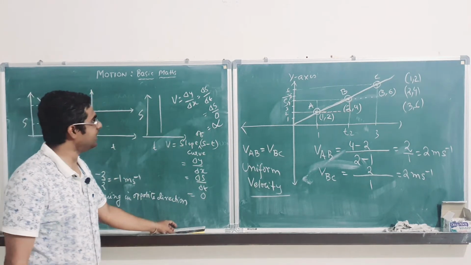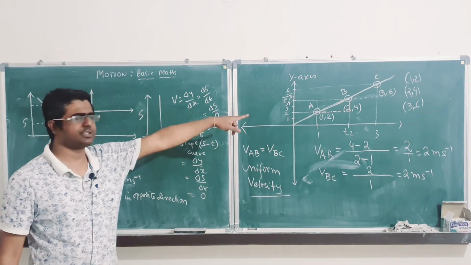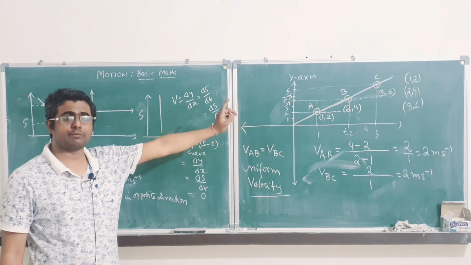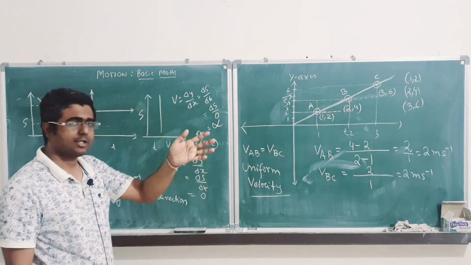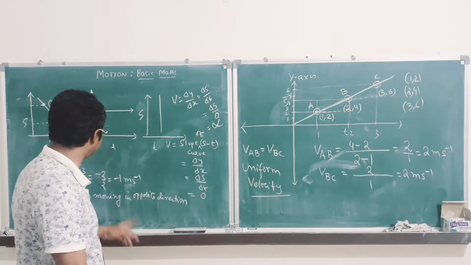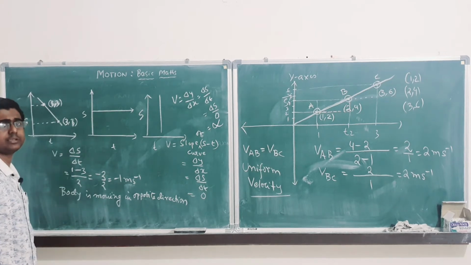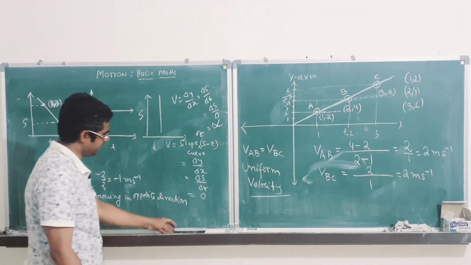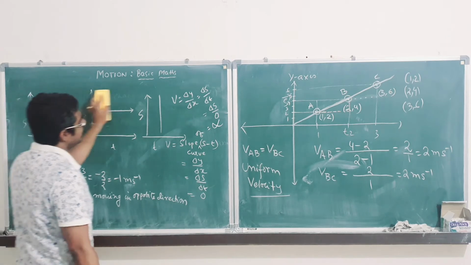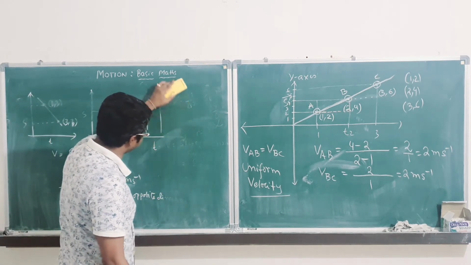So we have done uniform velocity over here, that one was uniform velocity with velocity in the same direction. But in this case velocity was in the opposite direction, it is also a uniform velocity, but in the opposite direction of the frame. Now what will be the curve for non-uniform velocity?